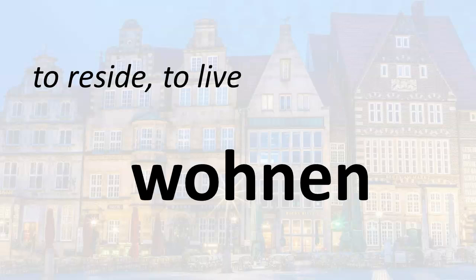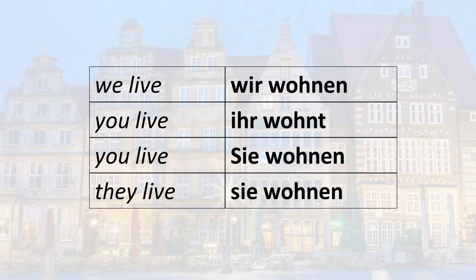In our last lesson, we worked with the plural forms of the verb wohnen in the present tense. So in this lesson, we are going to make questions out of those plural forms. So just a recap of what we learned in the last lesson. We learned how to say we live, wir wohnen, you live, ihr wohnt.